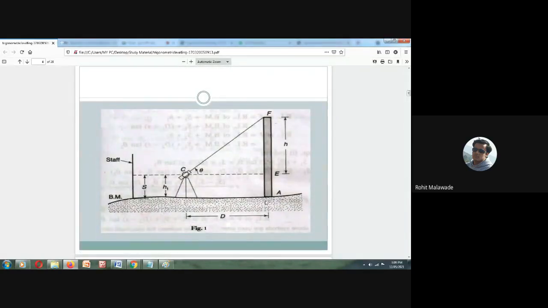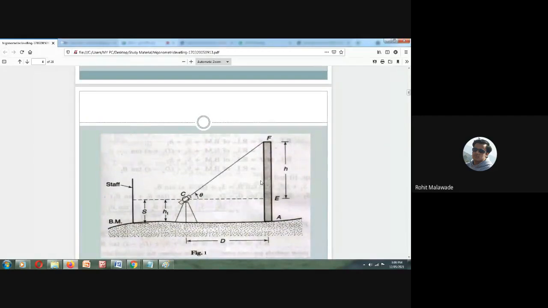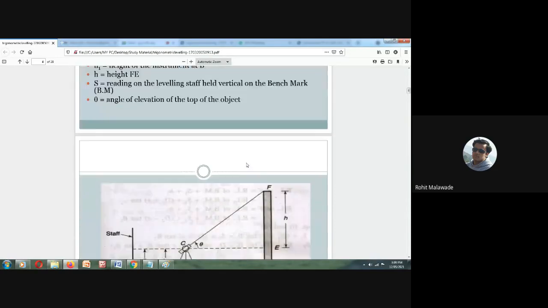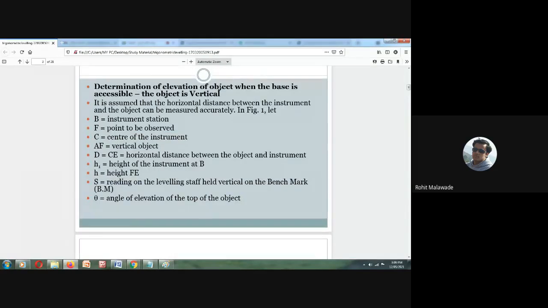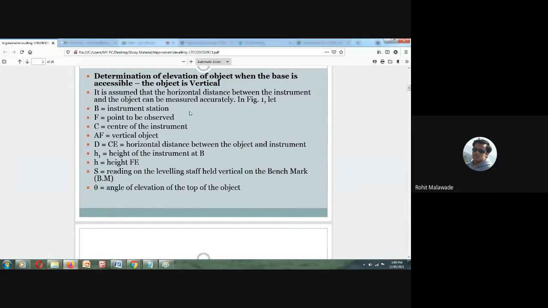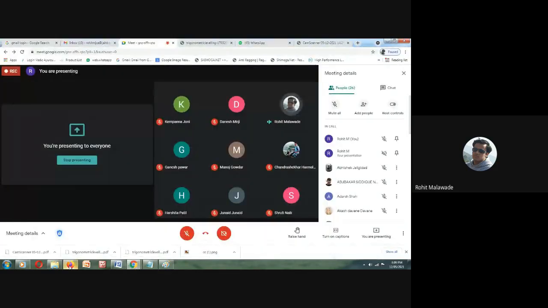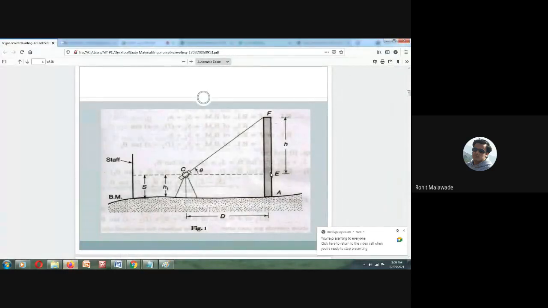When the base is accessible and the object is vertical, how can we determine the distance? How can we determine the height? That is what we are going to study in this method. Here the base is accessible and the object is visible. We know the distance d, and we can determine the height of the object.